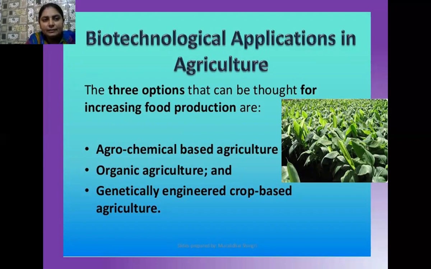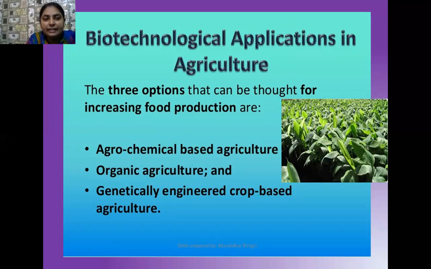And later, after not getting satisfied with agrochemical based agriculture, the farmer switched to organic farming. Here the farmer uses the natural methods of farming, so he makes use of more and more manure for providing nutrients to the crops. But it is also an expensive method, because in the villages cow dung is available in larger stock, but not in the cities. So that method is not quite efficient. There are certain limitations that are also associated with organic agriculture.